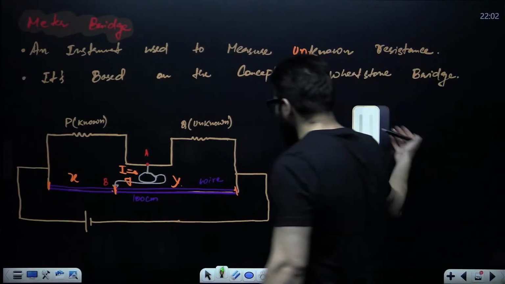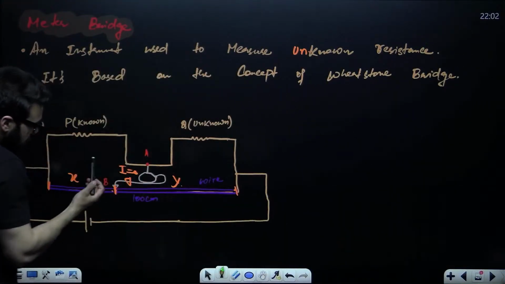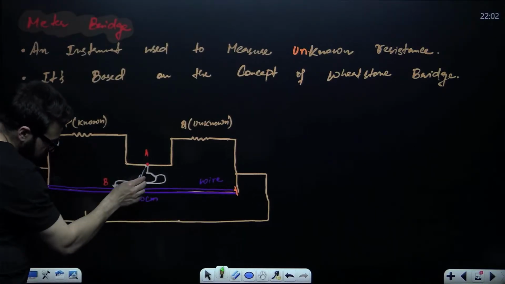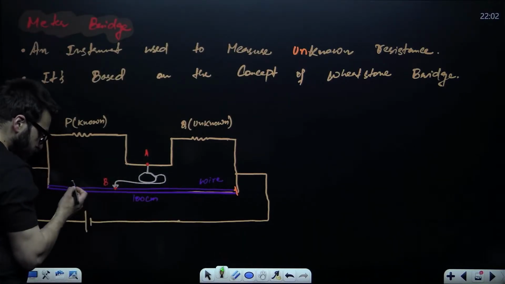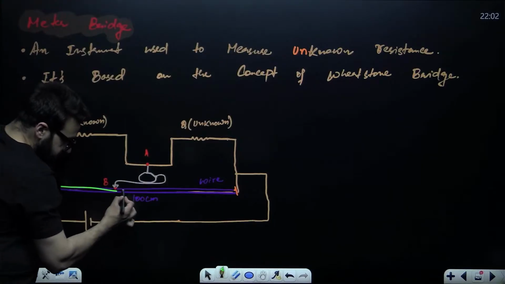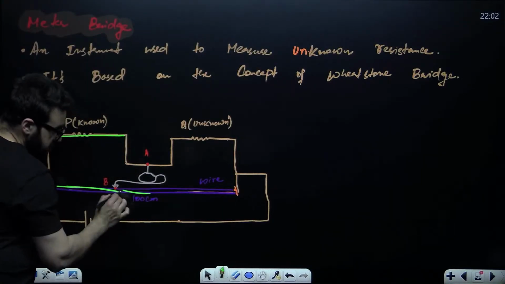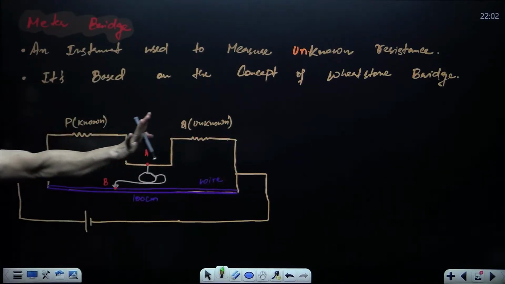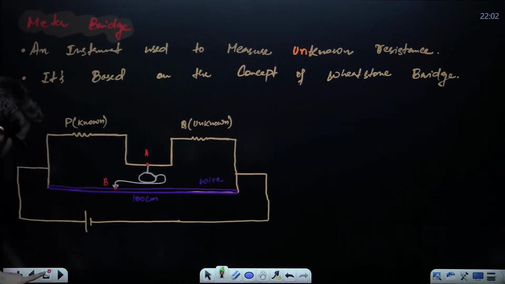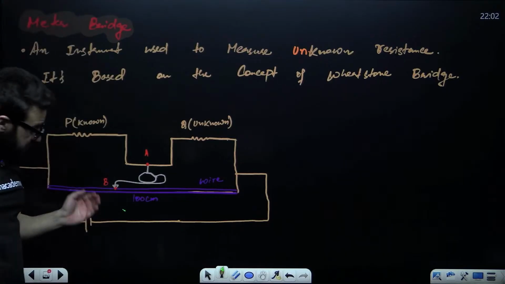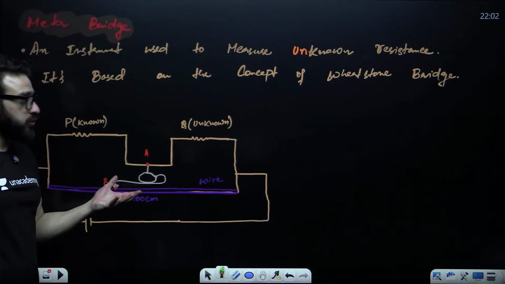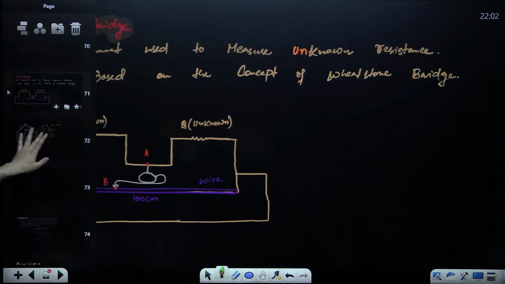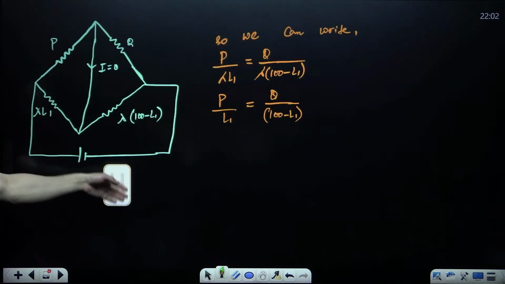Now, the same concept applies in the case of meter bridge. If you find the balance point, meaning that point when current through this wire is zero, then this resistance by this resistance will be equal to this resistance by this resistance. That's it. Now, what is the work of meter bridge? To find the unknown resistance. This is known, you have to find this. Let me show you the question.